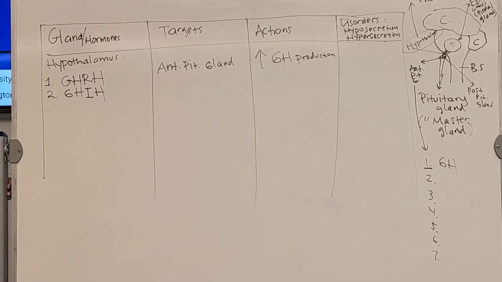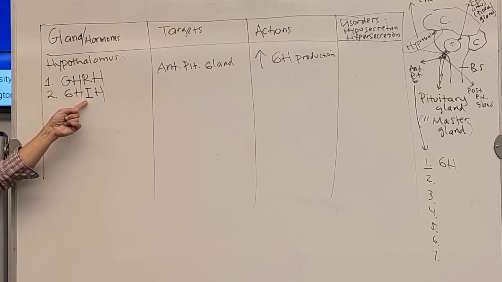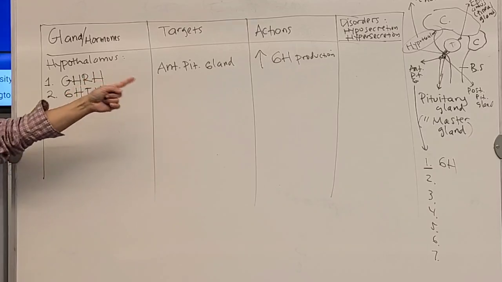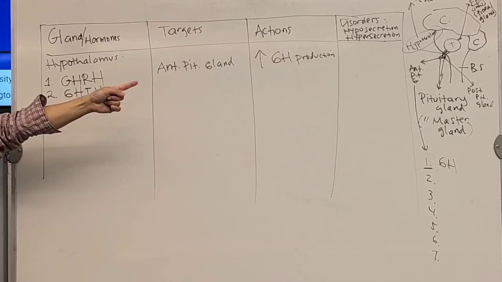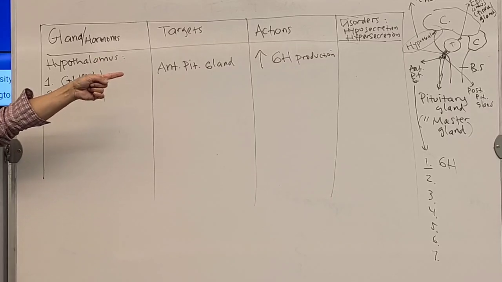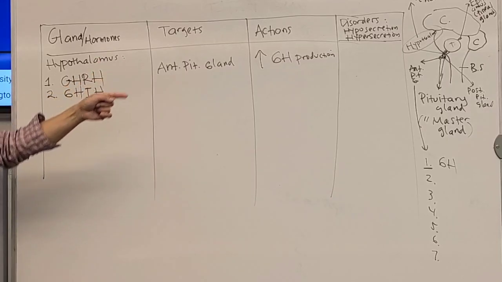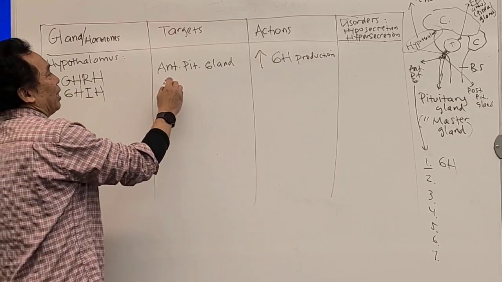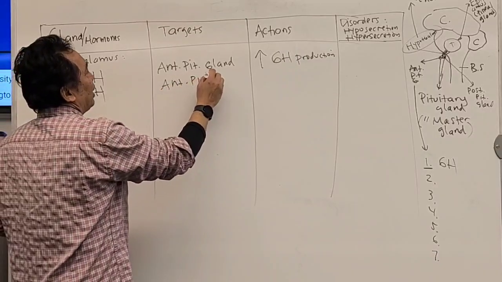So the name of the hormone sometimes makes it really easy to know the action. Right? Now what will the action be? Inhibit. Inhibit what? Growth hormone. You with me? And what is the target? The anterior pituitary gland, because the anterior pituitary gland is what produces the growth hormone. So the target will be the same, the anterior pituitary gland.